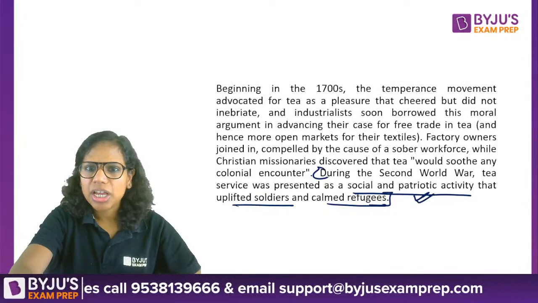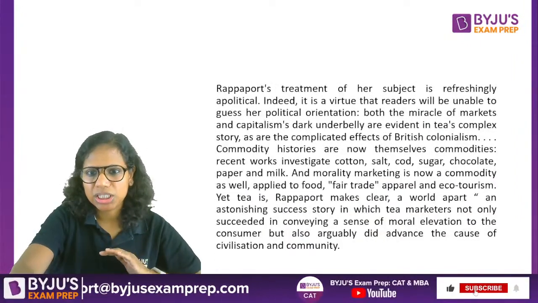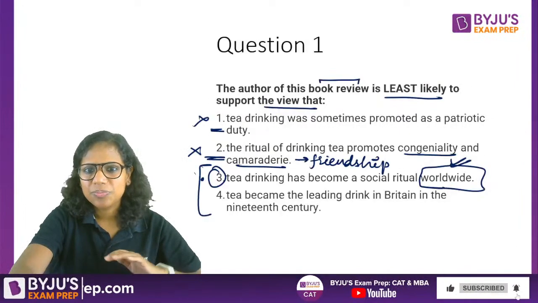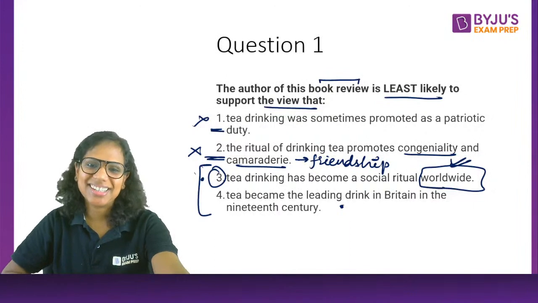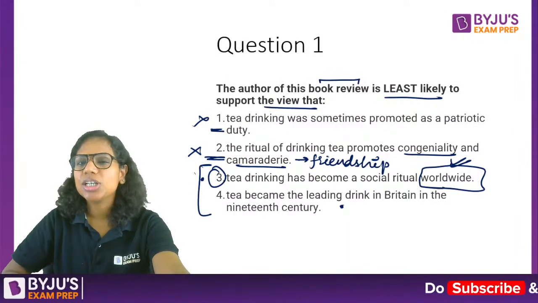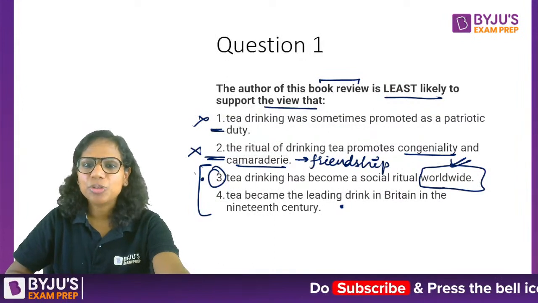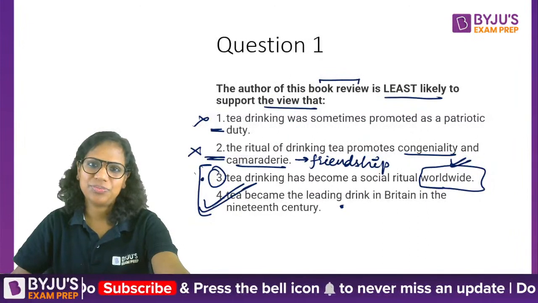But I didn't see this anywhere, that tea became the leading drink in Britain in the 19th century. This is alien, not mentioned at all. So what should be our answer between 3 and 4? Between one that we are slightly iffy about and something that's not there at all. The author is least likely to support 4.